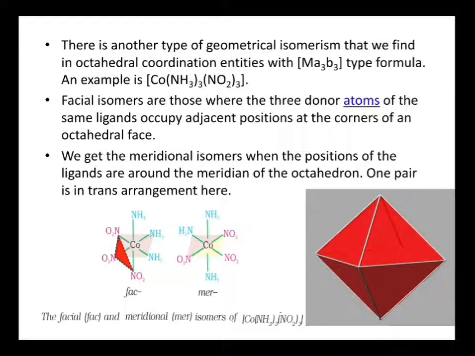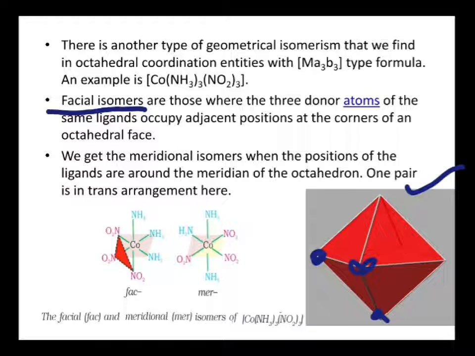So when the coordination number is 6, the type of geometry is octahedral. So here this is an octahedron, so the geometry will be octahedral. In facial isomer, 3 identical groups will be present at a face of the octahedron. So if this is the complex, there will be one NO2, NO2 and NO2. 3 identical groups.